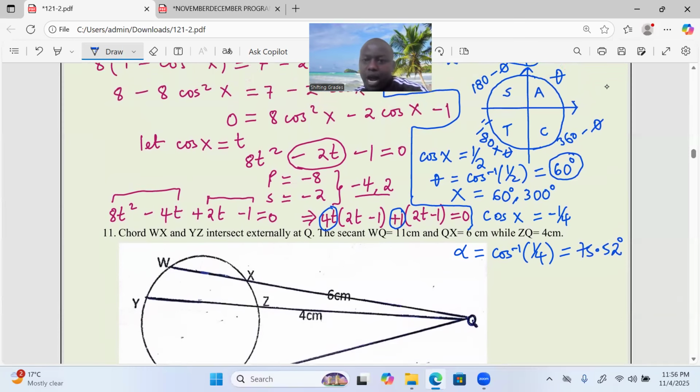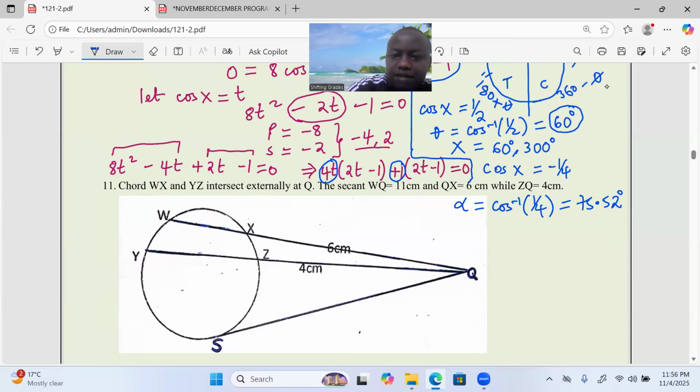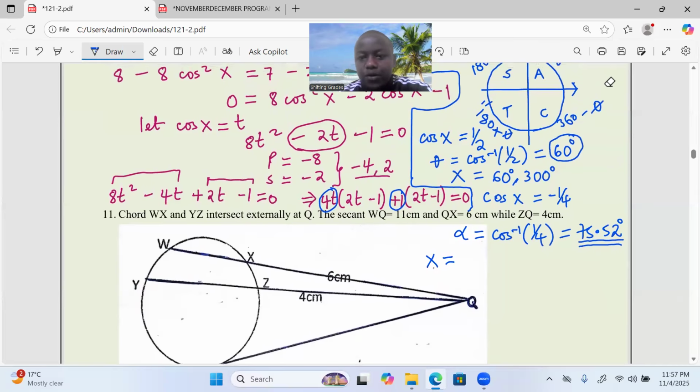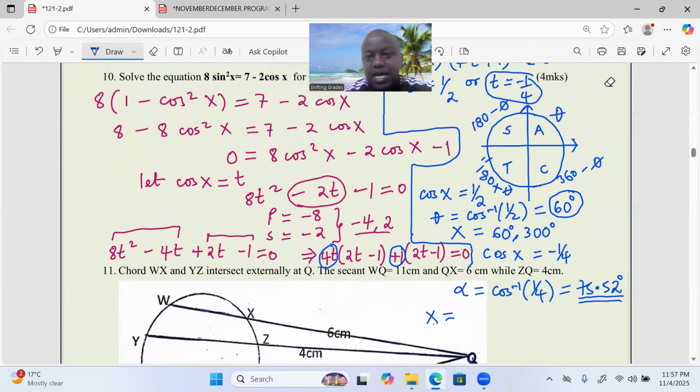But now, are we interested in this alpha? No. What we need now are values of x. And the values of x shall be the angle of 75.52, but in the quadrants where cosines are negative. So where are cosines negative? In the second and the third quadrant.